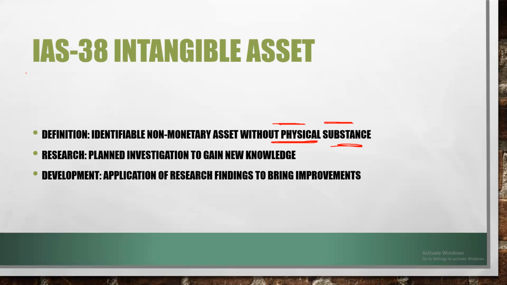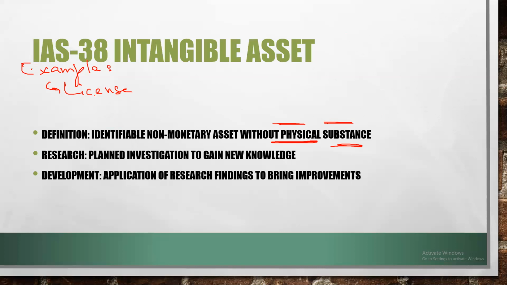Now let's look at some examples of intangible assets. First of all, a license. For example, a TV channel. We decide to start a TV channel in a certain city, but before starting it, we need to get a license from the government.